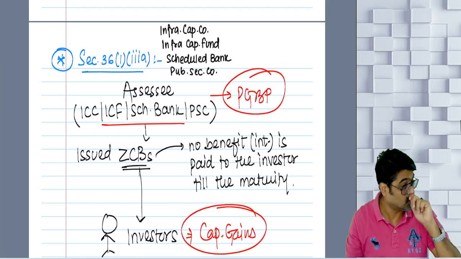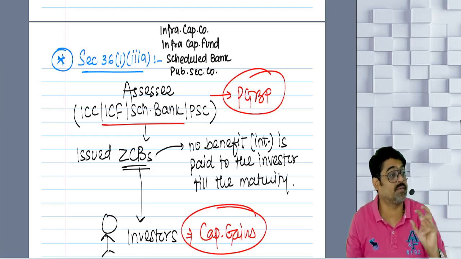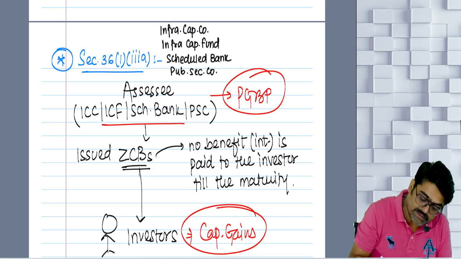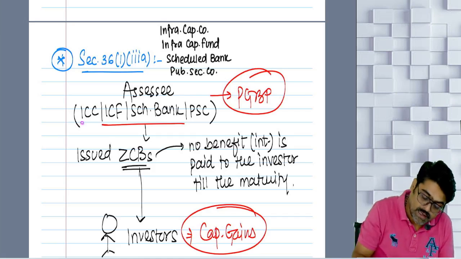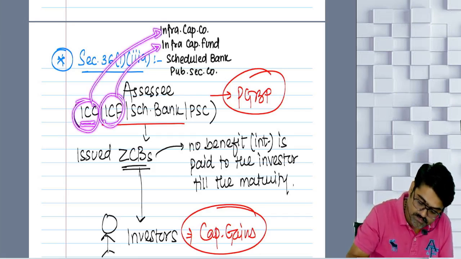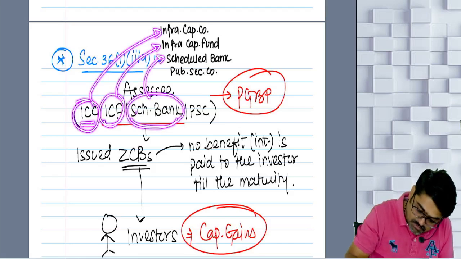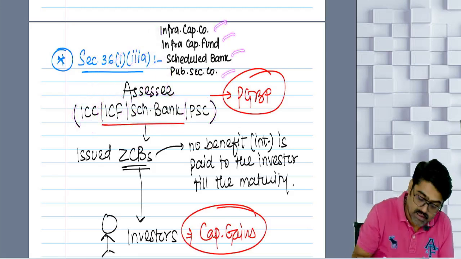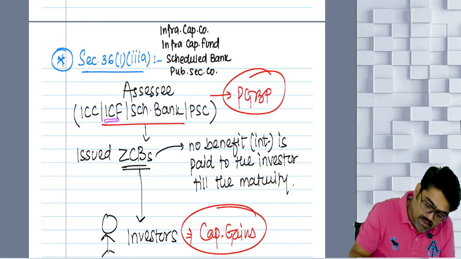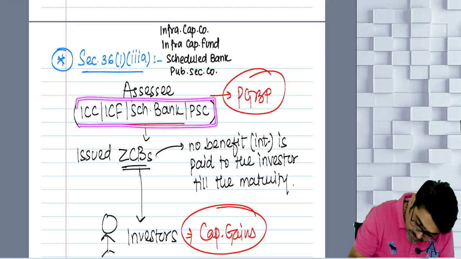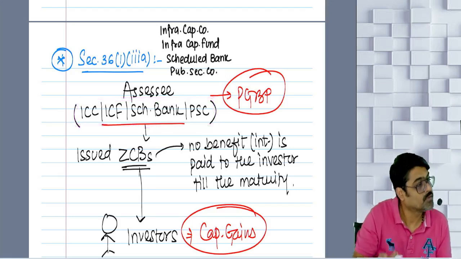But zero coupon bonds are not issued by everyone. They can be issued by specific issuers. And who are those specific issuers? Infrastructure capital company, infrastructure capital fund, any scheduled bank or any public sector company. Full forms I have written here. So they are issuers. They will issue the zero coupon bonds.